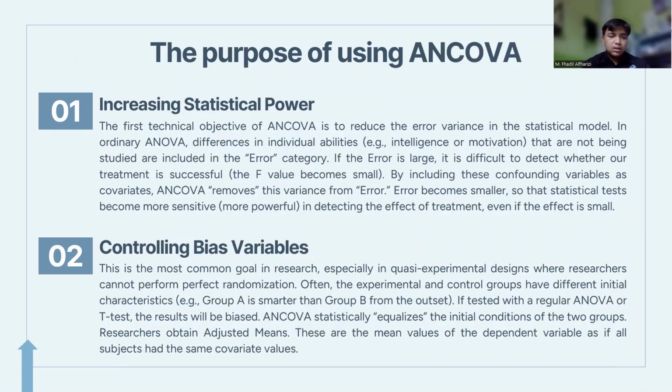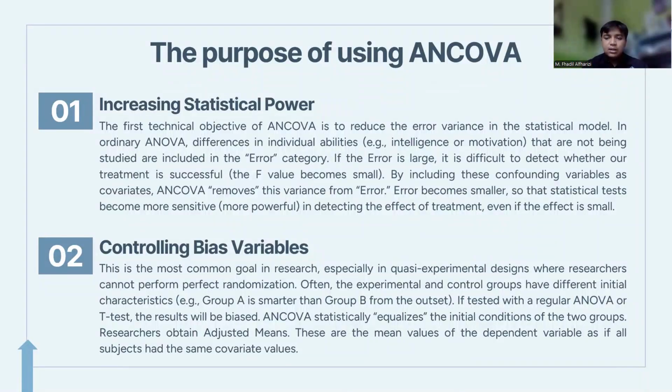Number two is controlling bias variables. This is the most common goal in research, especially in quasi-experimental designs where researchers cannot perform perfect randomization. Often, the experimental and control groups have different initial characteristics. For example, group A is smarter than group B from the start.